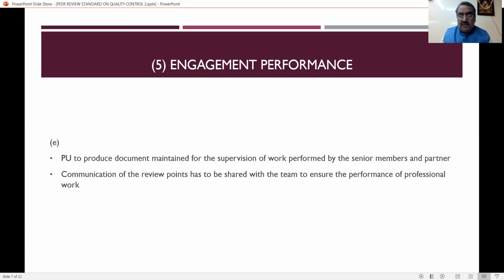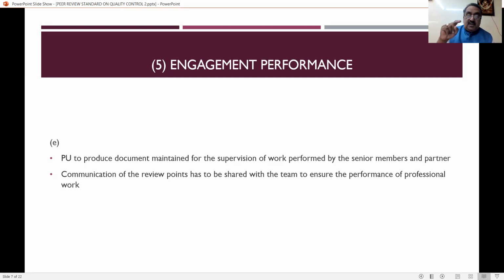The next point is that the practice unit has to produce the documents maintained for the supervision of work performed by the senior members and partners. That is supervision by the qualified team members. Here, what is the work done by the senior members and partners, and how has their work been supervised?